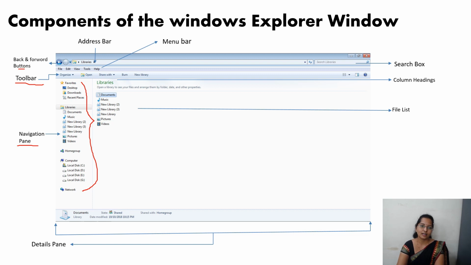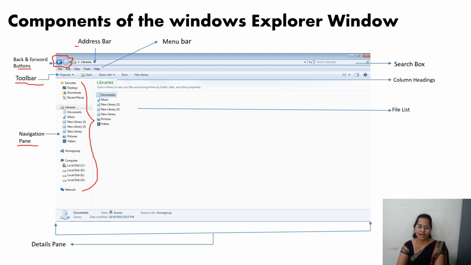And next, coming to the back and forward buttons, these two are the back and forward buttons. If I click on the back button, the previous task will be displayed, and if I click on the forward button, the redo action will be displayed.